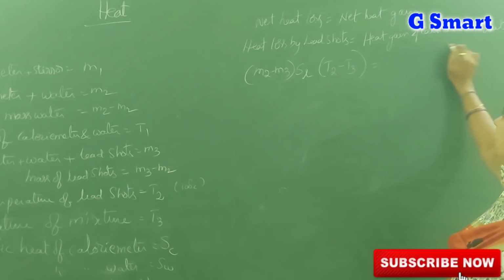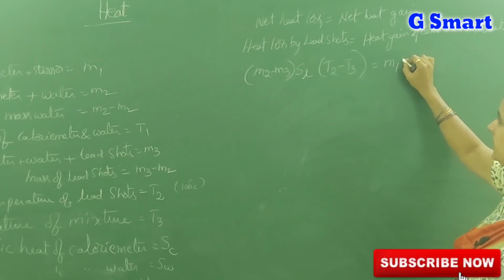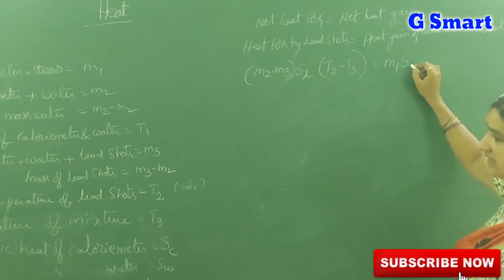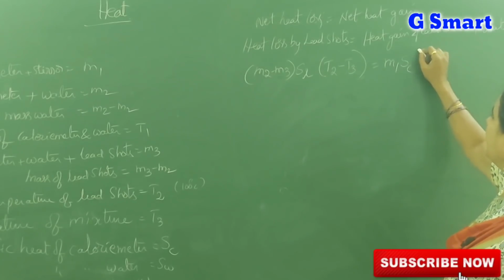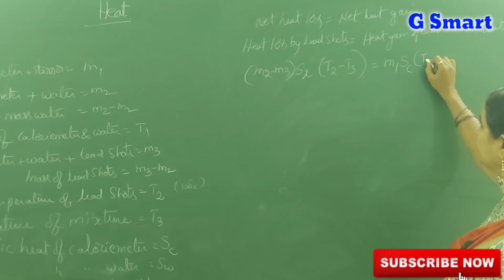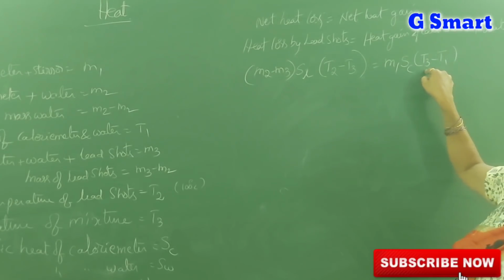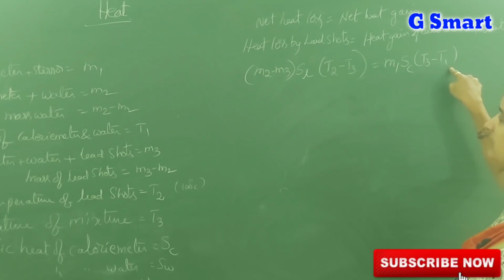That is equal to heat gain of the calorimeter. Mass of the calorimeter is M1, specific heat of calorimeter is SC, and temperature difference is T3 minus T1. Why? Because T3 is the thermal equilibrium temperature and T1 is the initial temperature of the calorimeter